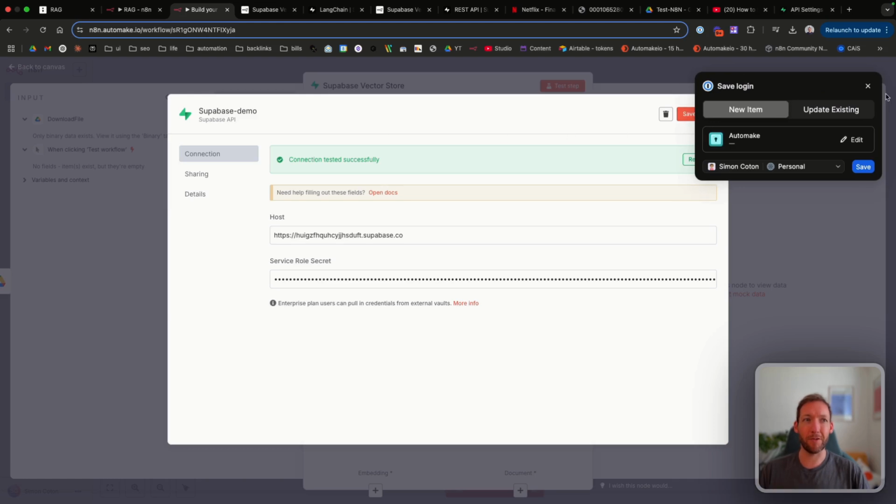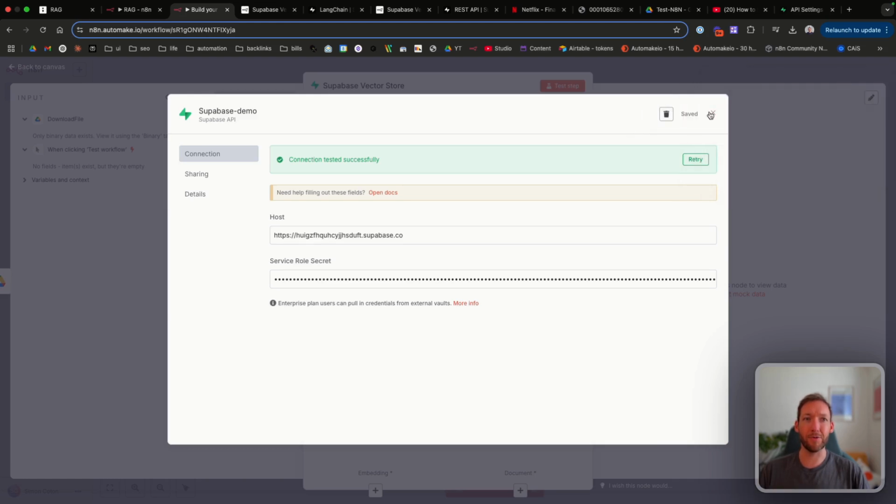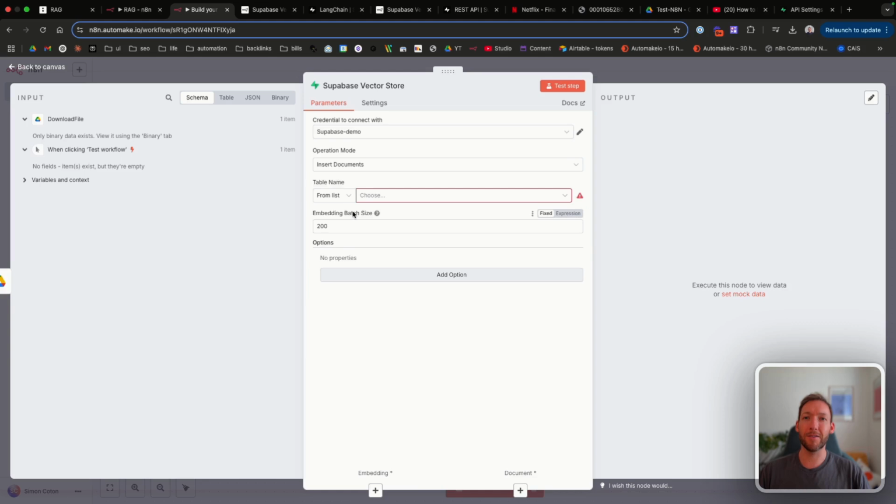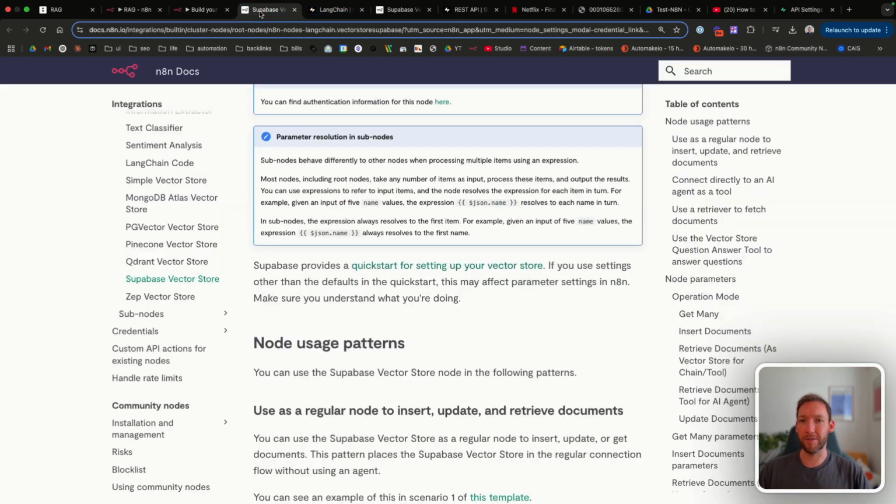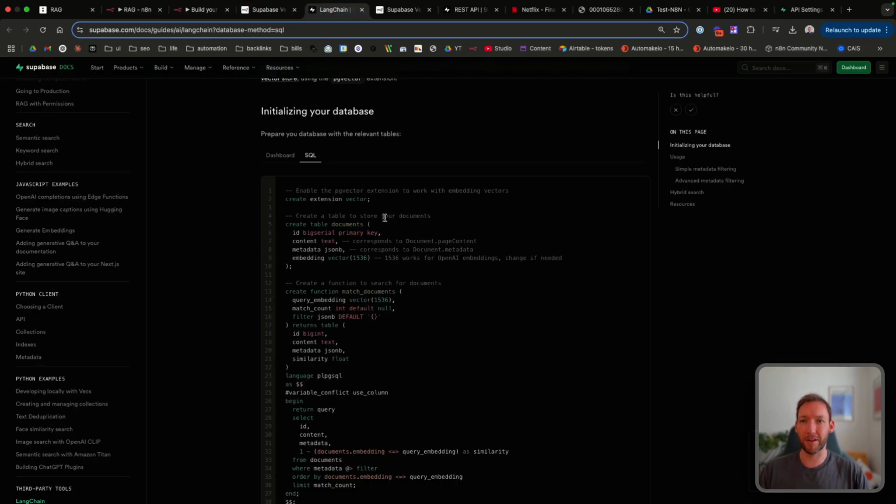And you can see that it's now gone green. It's connected successfully to our Supabase account. Now we need to create the tables in Supabase, our database, to enable us to load data in. So again, this is why we went to the docs, the quick start for setting up your vector database. And this is where we need the SQL command.